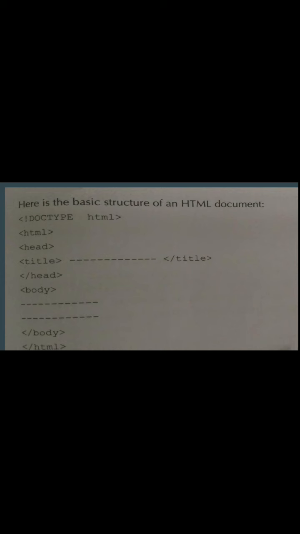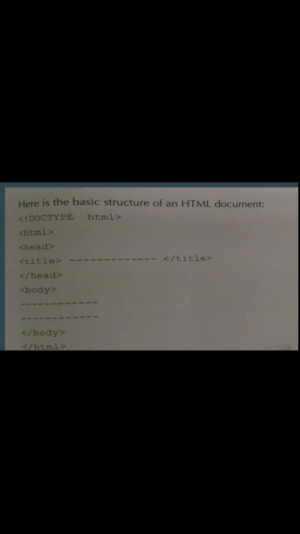Next is your head. The head element is also a container element that includes identification and supplementary information about the document. So it will provide what type of information. Inside the head, we get the title element. The title will display, just like a title bar, the information about what type of document it is, what type of HTML page we are creating.